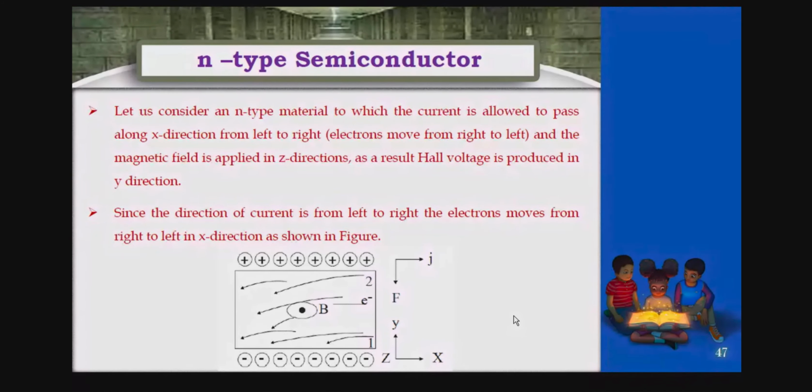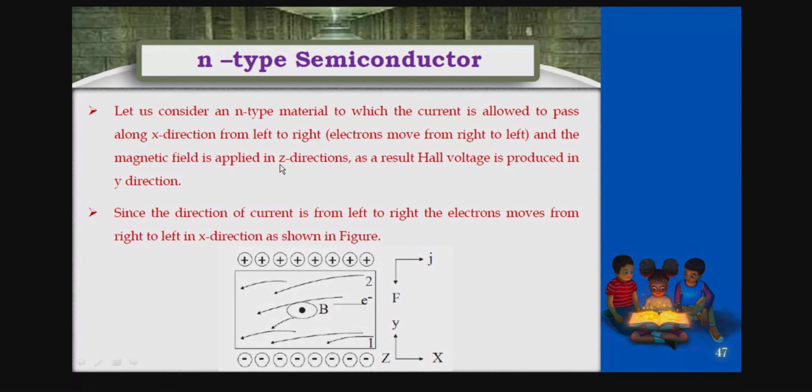What is the difference between conventional and actual current? Conventional current is taken from positive to negative, but actual current is from negative to positive. So that is the difference between conventional current and actual current. That's why here particularly we speak about that. That means here the current is moving from left to right, but the flow of electrons will be right to left. Keep it in mind.